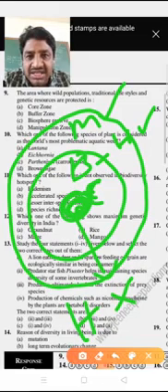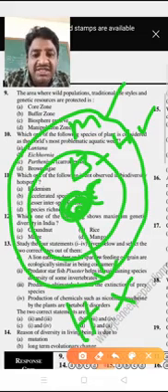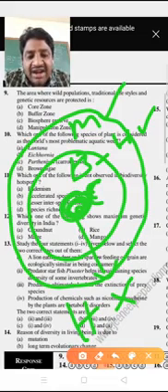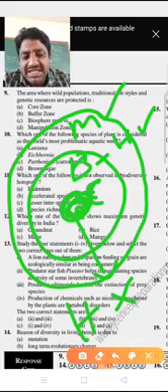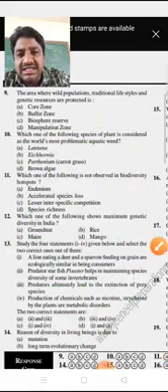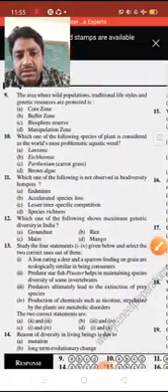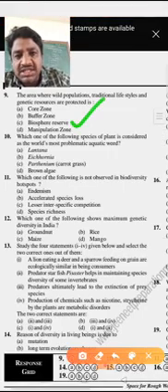The question asks about an area where the wildlife population is present, the traditional, natural life is present, and genetic resources are protected. That means the animals are protected in their natural habitats. So the in situ conservation methods are biosphere reserves, national parks, and wildlife sanctuaries. These are the examples. So option C is the right answer.